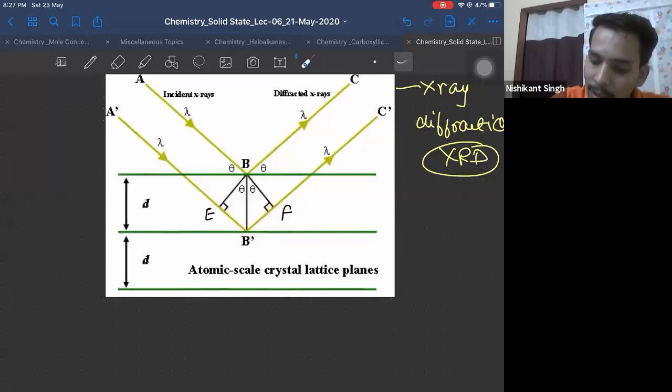Why are we not considering this length? Because it is the same as when you shift from here to here, you lose some distance, and that distance is covered here. But this distance is the extra path traveled by ray 2 compared to ray 1.